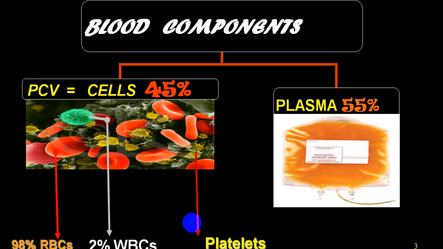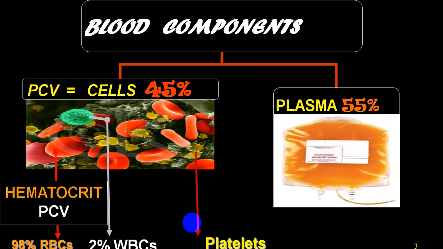Now if you divide blood into two components, the cellular component and the plasma component, the cellular component is 45%, so indirectly we say the packed cell volume is 45%, of which 98% is RBC, 2% is WBC, and platelets are a very small percentage.